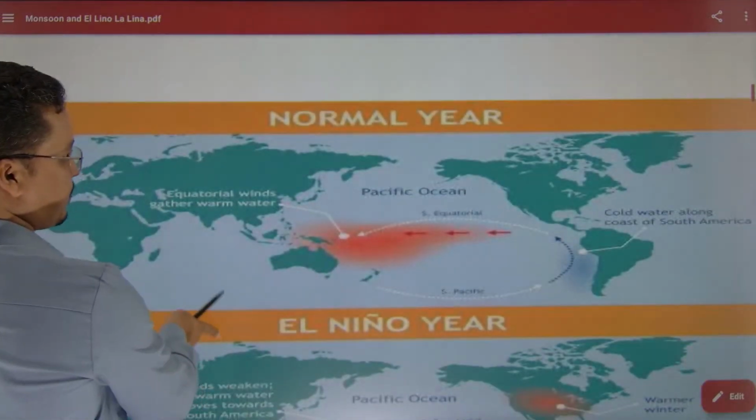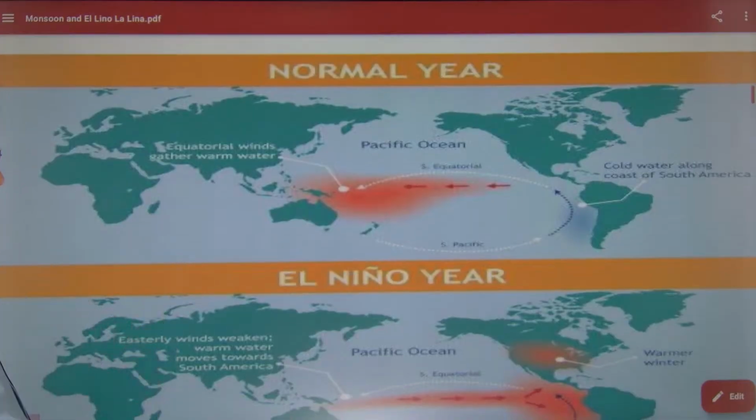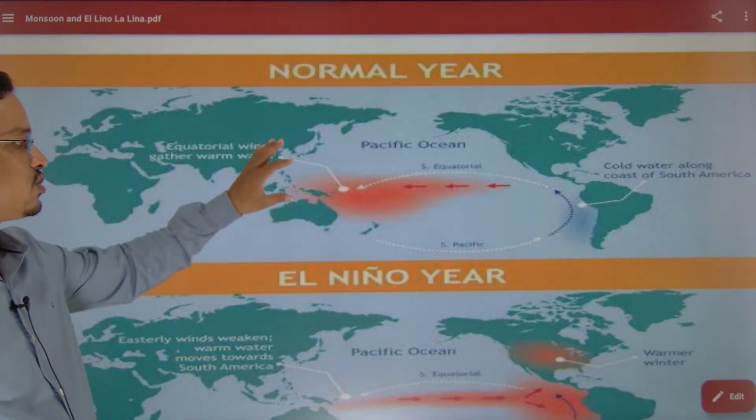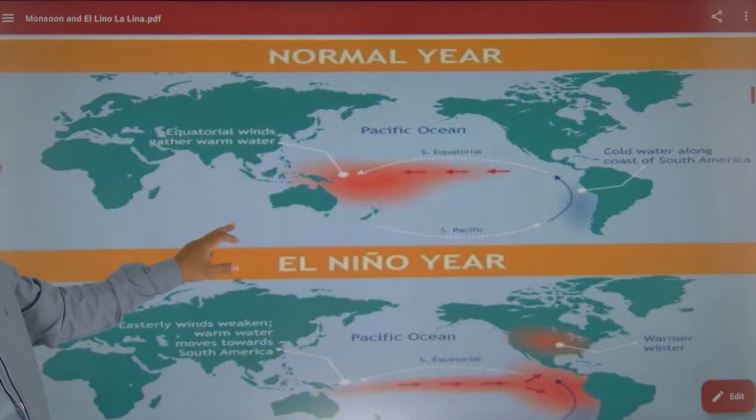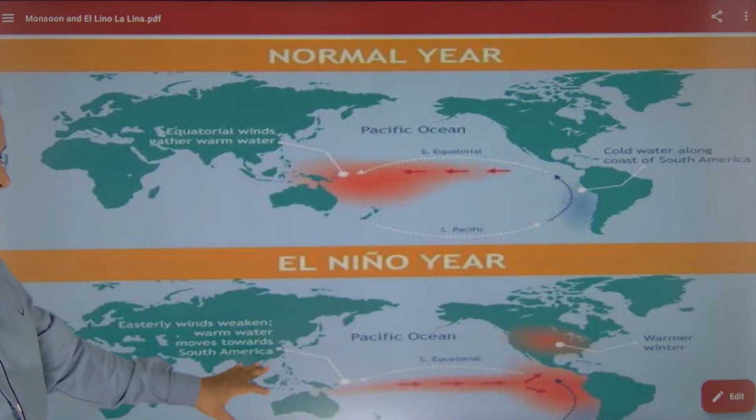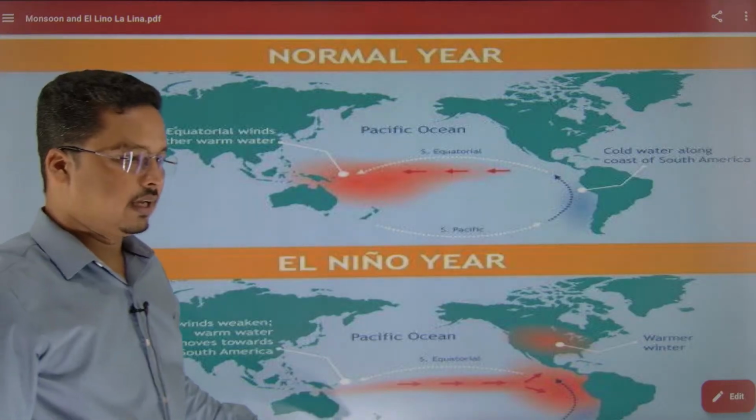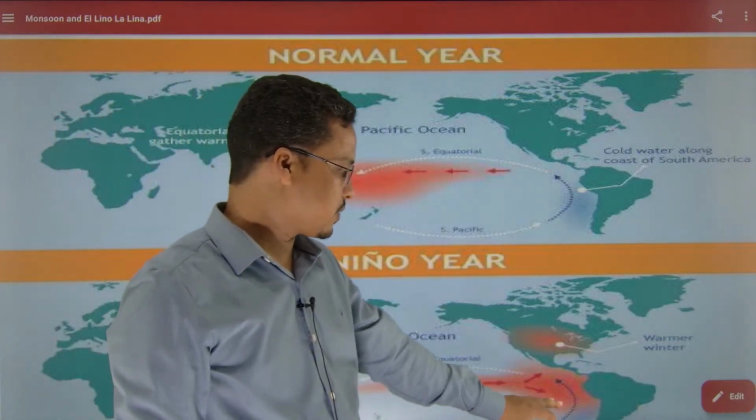Here you can see the normal condition, and El Nino, right. This is the normal condition. Here you can see, here is the normal condition, here is the El Nino condition. So this would be your El Nino condition. In the El Nino condition, here you can see the warm water.